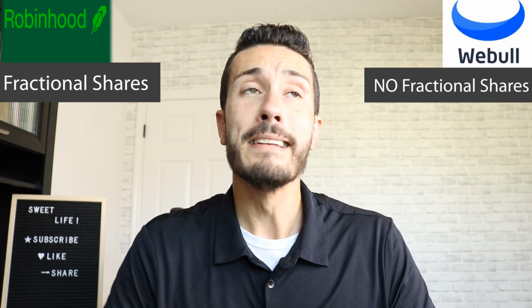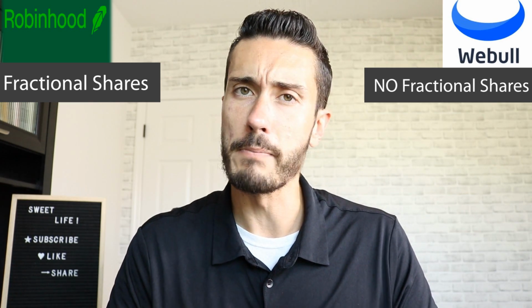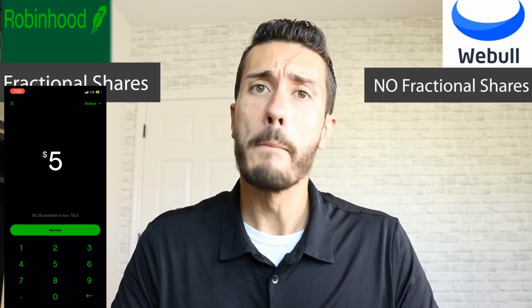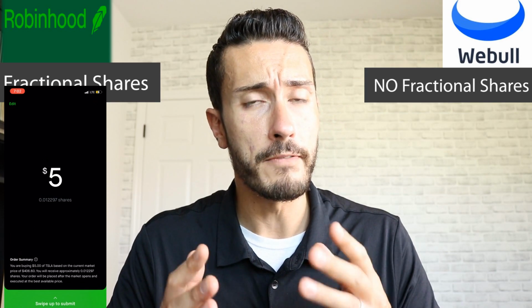If I wanted to purchase a share of Tesla with $5, I could do that. Now, I'm not going to get an entire share of Tesla. I'm going to get a fraction of what $5 equals. So I simply go over to Robinhood, type in that I want to invest $5 into Tesla, and then my $5 will drop and grow based on the overall share value of Tesla.